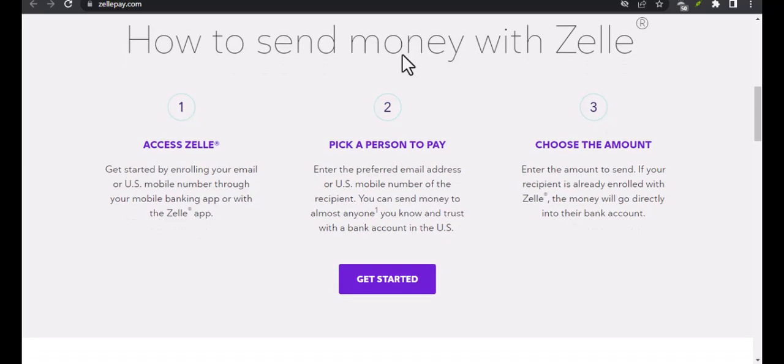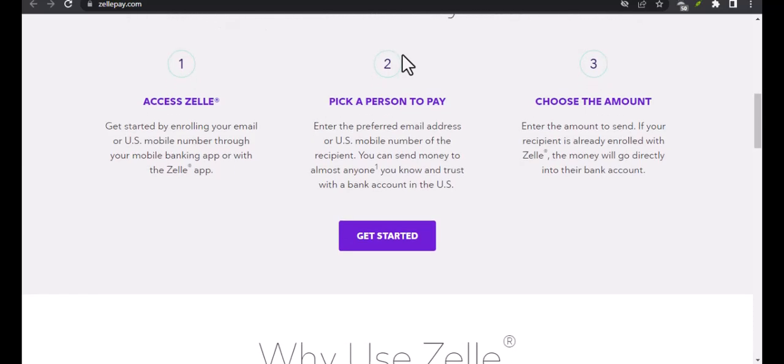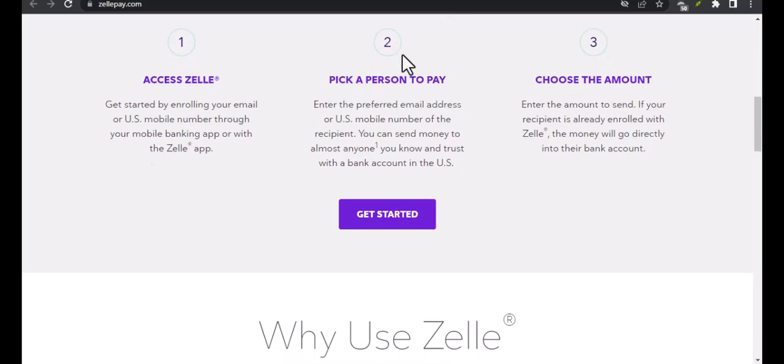With platforms like PayPal or credit cards, you can dispute a transaction. With Zelle, once the money goes through, it is gone. This is why many banks warn users not to send money to anyone they do not completely trust.